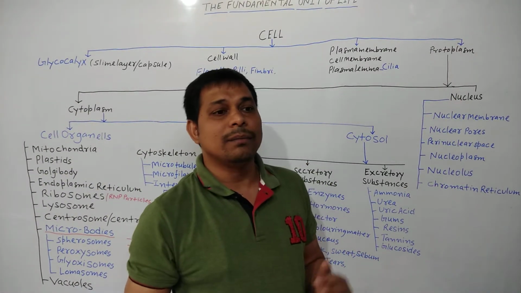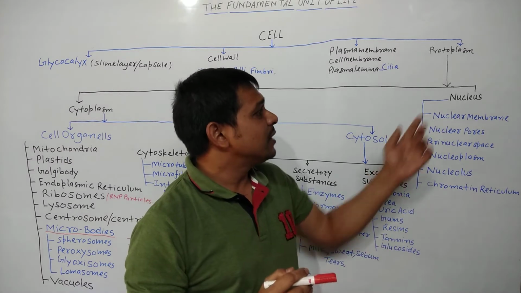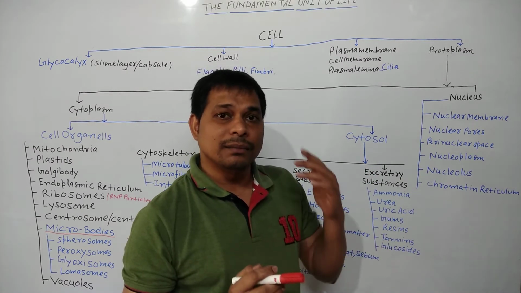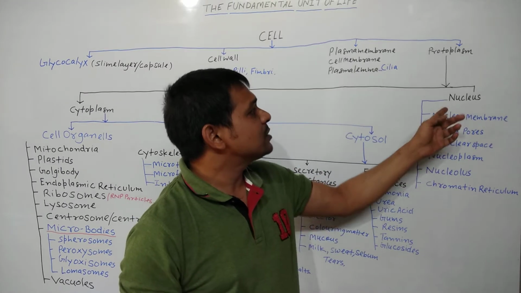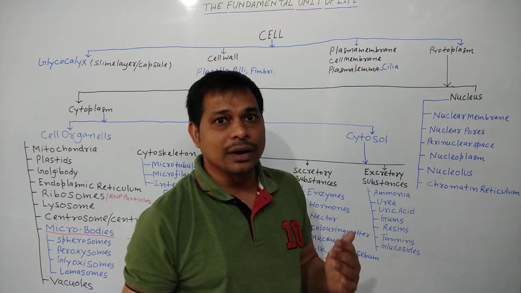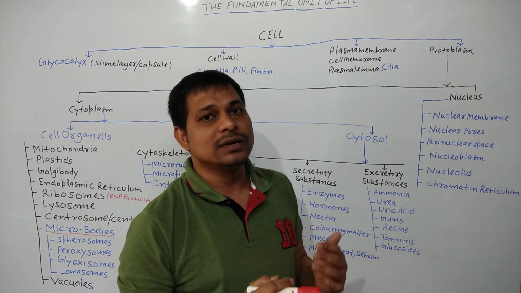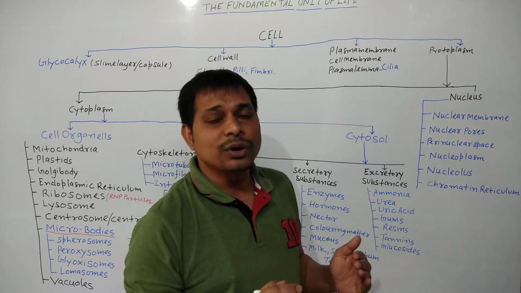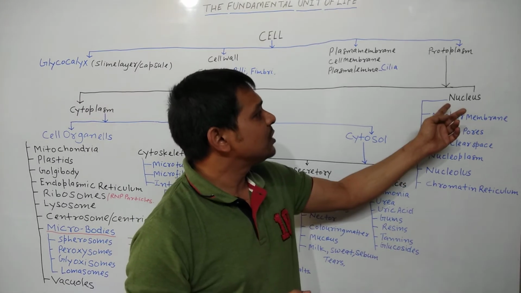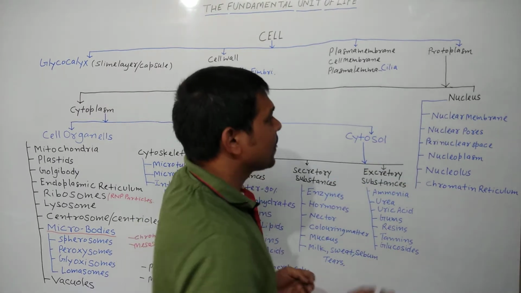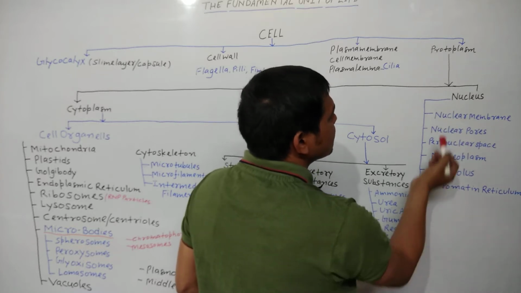See, nucleus is the master component of the cell. It is very important, as the brain is in our body, because this nucleus regulates and controls all the metabolic activity of the cell. So without nucleus there is no existence of cell. So this nucleus is very, very important. What are the components that come under a nucleus?